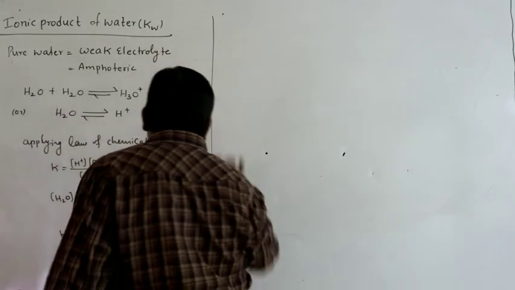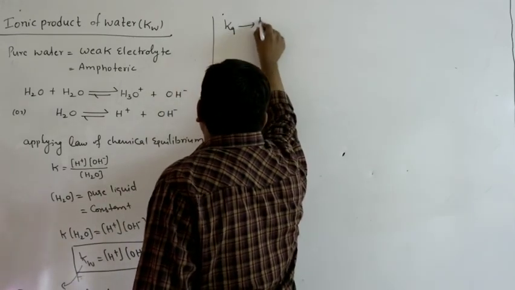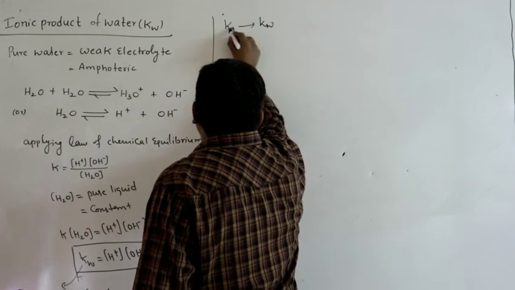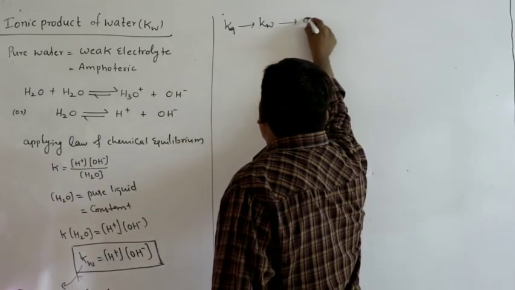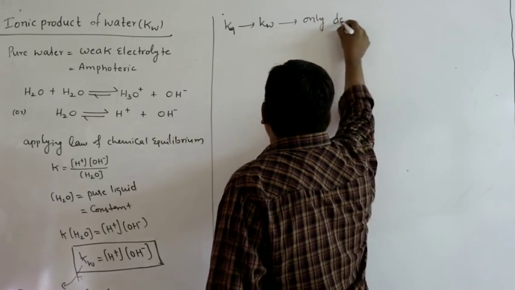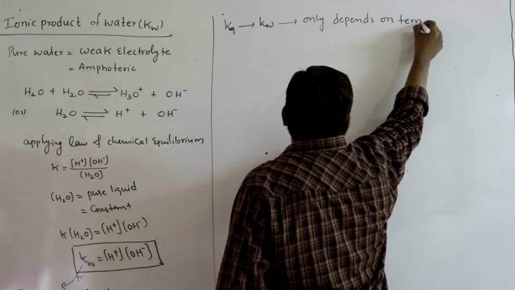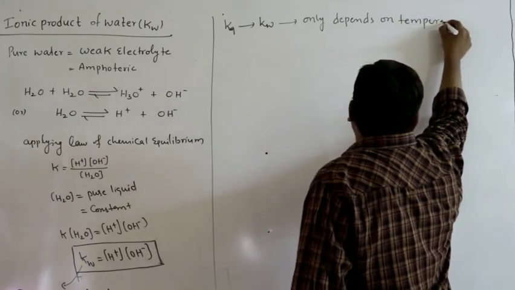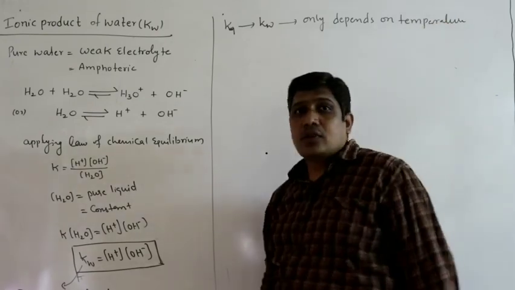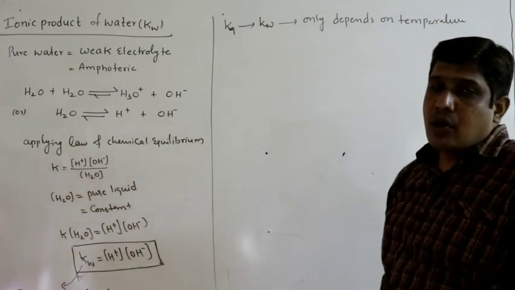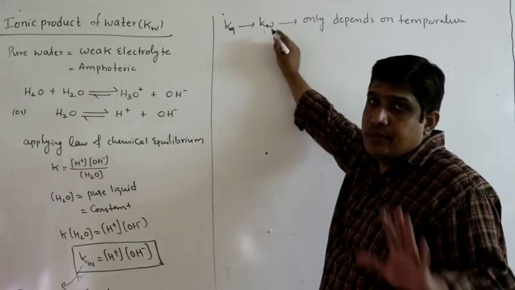Now Kw is nothing but an equilibrium constant. Like any equilibrium constant, its value only depends on temperature.